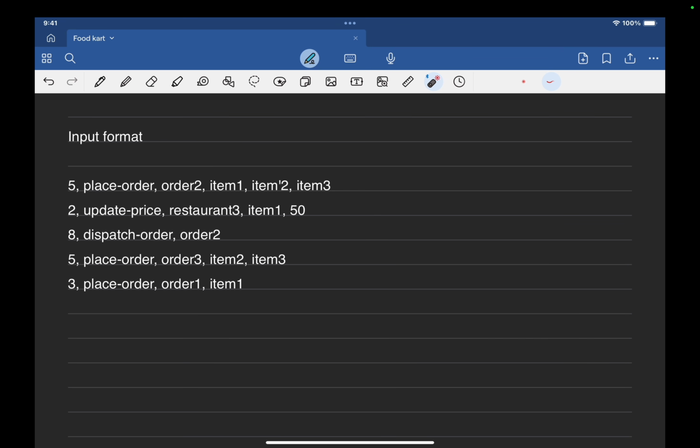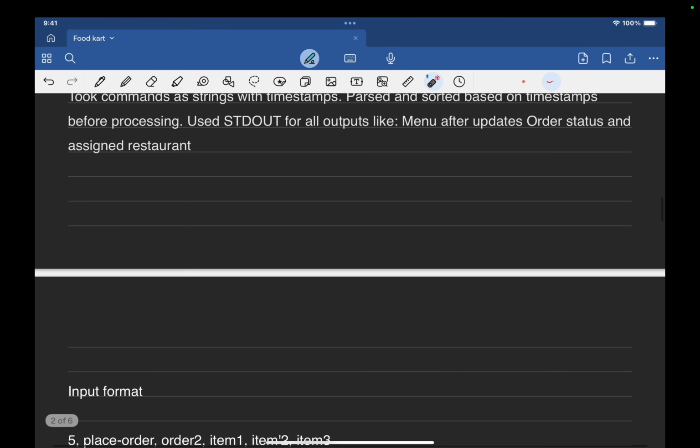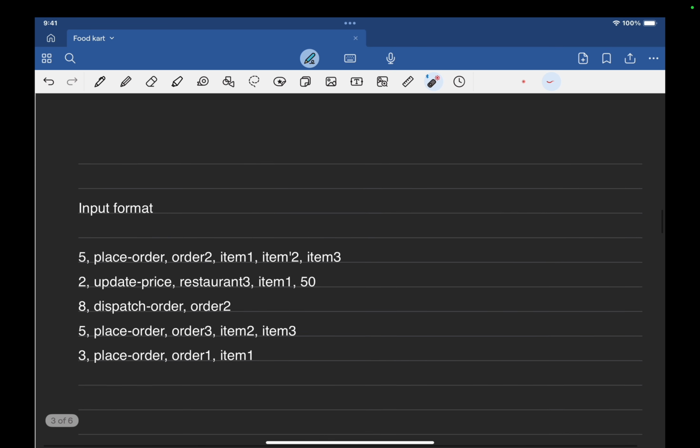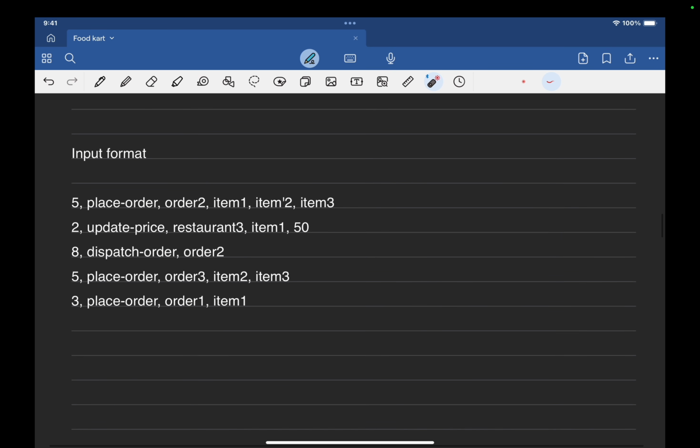Then there is the timestamp, which we need to parse and sort before processing. After that, there are the command fields that are required. For placing an order, we need to define the order ID and the items inside it.